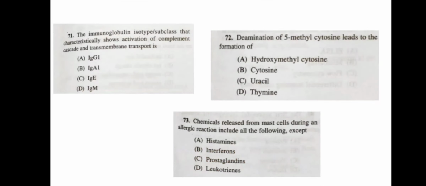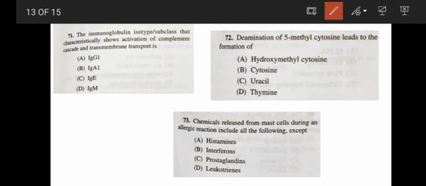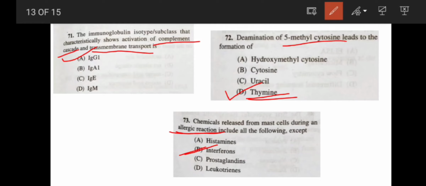Coming to question number 71. The immunoglobulin isotype or subclass that characteristically shows activation of complement cascade and transmembrane transport is IgG1. Option A. Next, deamination of 5-methyl cytosine leads to the formation of thymine. Option D. Next question, chemicals released from the mast cell during allergic reaction include all the following except interferons.